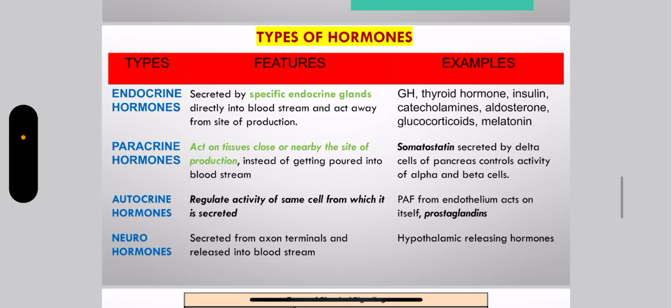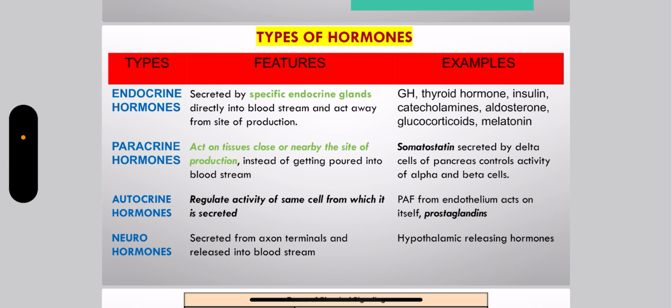Now about the types of hormones. First are the endocrine hormones that we had talked about. These are secreted by specific endocrine glands or ductless glands. I have talked about this. You can see examples like growth hormone, thyroid hormone, insulin, catecholamines, aldosterone, glucocorticoids, melatonin, etc.